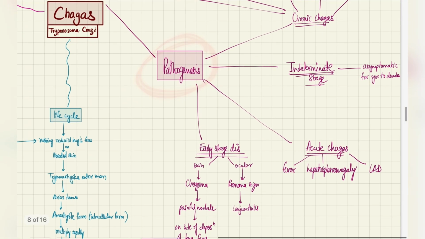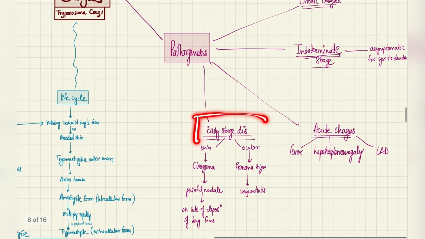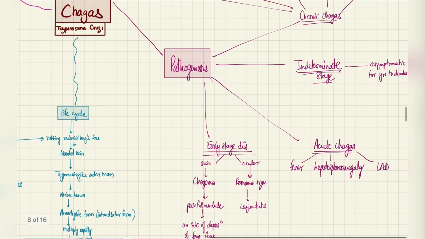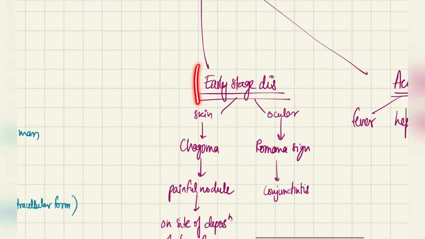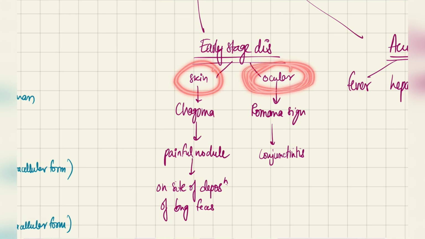Next, coming to the pathogenesis. Pathogenesis is divided into four stages: the early stage disease, acute Chagas, indeterminate stage, and chronic Chagas. Let's start with early stage disease. It shows some important manifestations like skin changes and ocular changes.